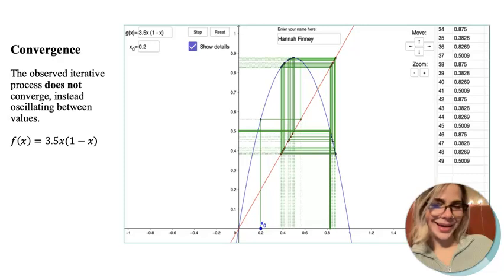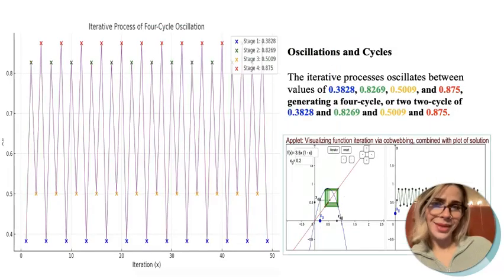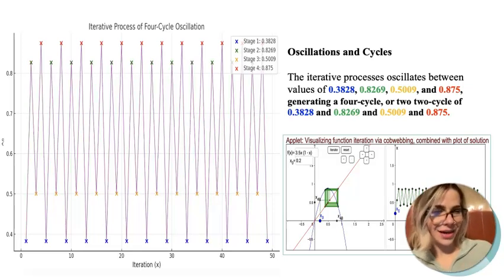Not only are we in a multiple cycle of some kind of oscillatory value, but it seems to have expanded to contain more values. We can see that in my plot here, which I am very proud of. I thought it represented it beautifully, where we are now in a 4-cycle instead of a 2-cycle. So it does appear that our 2 values have both bifurcated to create a 4-cycle.